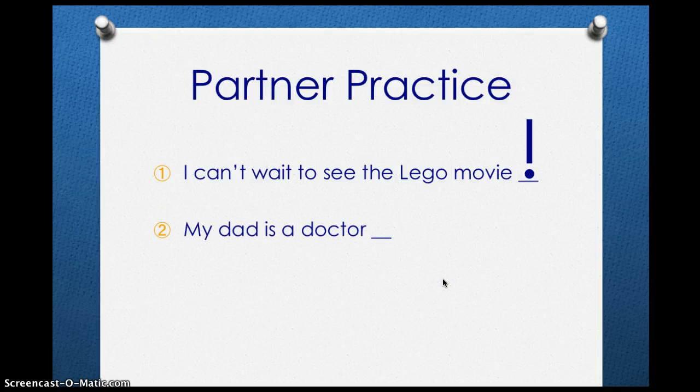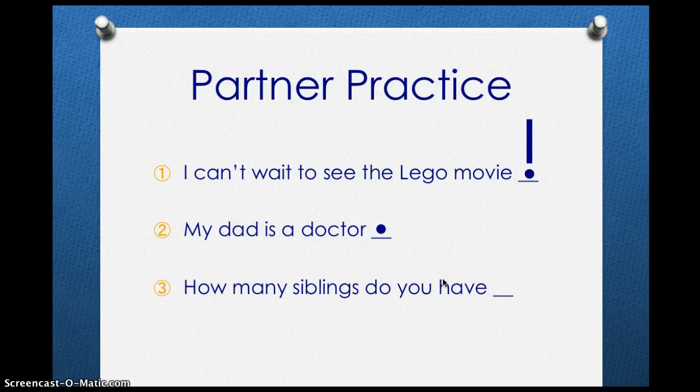Your second sentence is here. My dad is a doctor. What do you think goes at the end of this one? Good, a period. There's nothing special about this sentence, so we use a period to show that we're done. Here's your last sentence. How many siblings do you have? What do you think goes at the end of this sentence? Very good, a question mark.